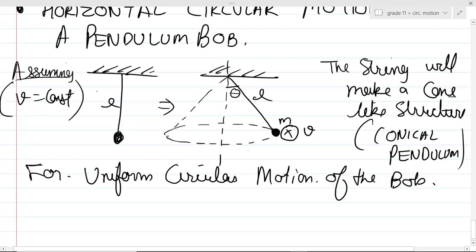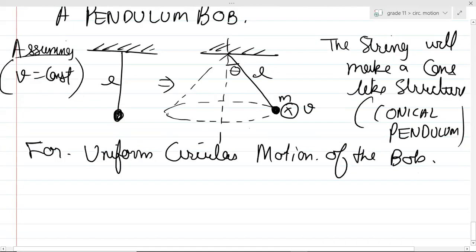Are you understanding this particular thing? I'm assuming v as constant. So for uniform circular motion of the bob, will there be a centripetal force here in this case?